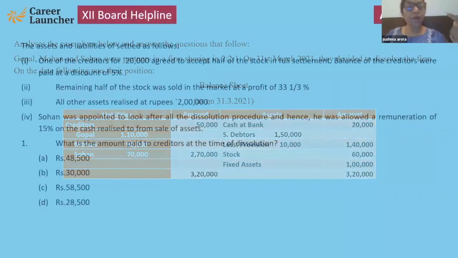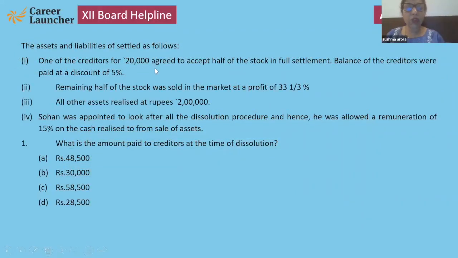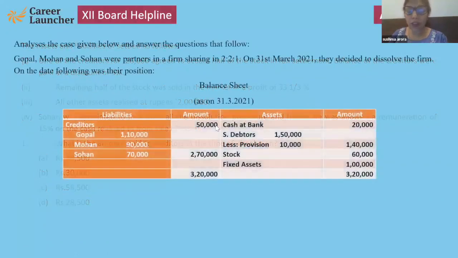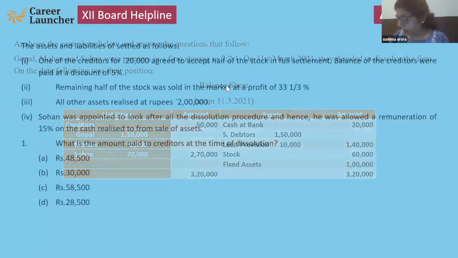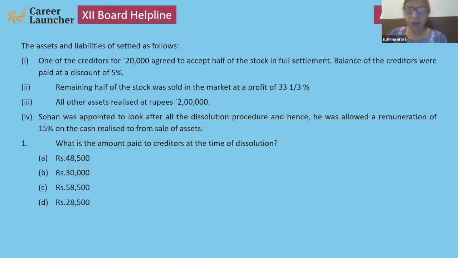Yes. Now see, one of the creditors of 20,000 agreed to accept half of the stock in full settlement, and the balance of the creditors paid at discount of 5%. One by one, I am going to show you the question. What is the amount paid to creditors? So here, see, creditors are of 50,000. 20,000 agreed to the stock. So the balance was paid at 5% discount.